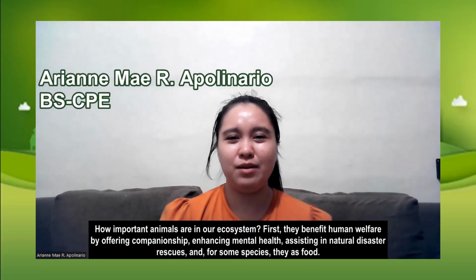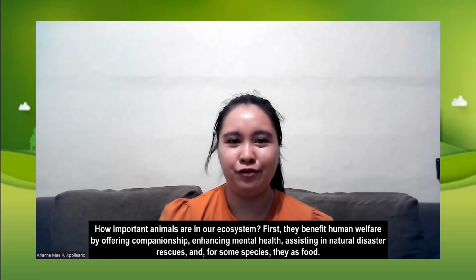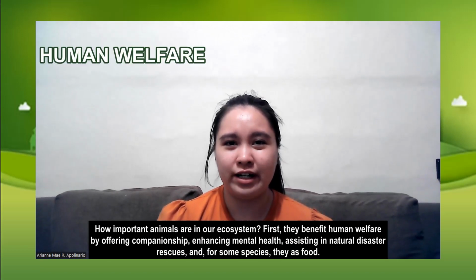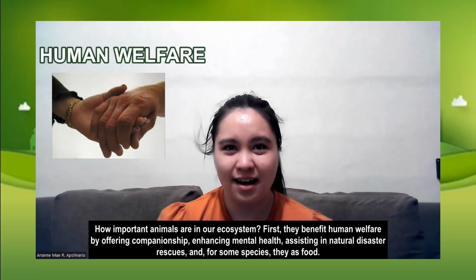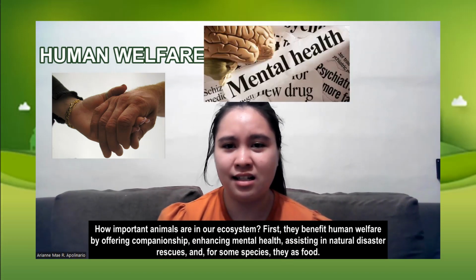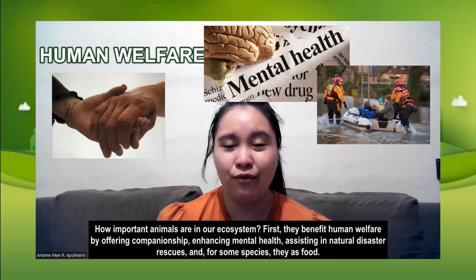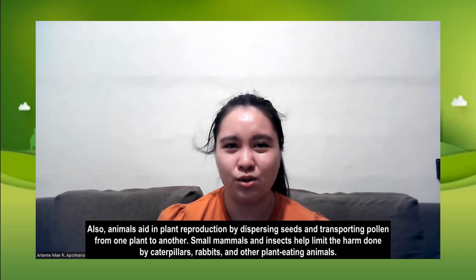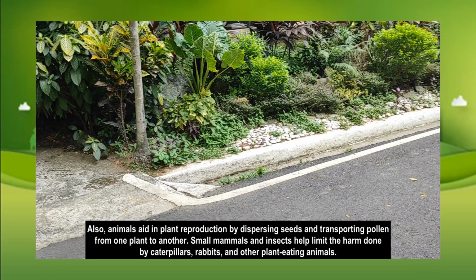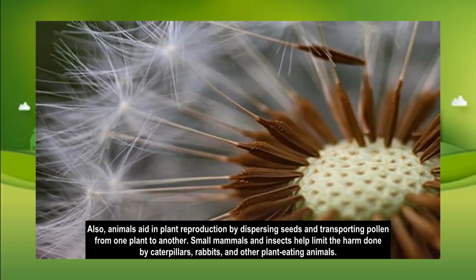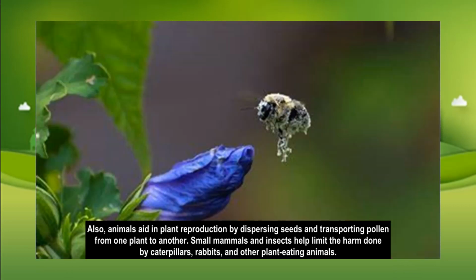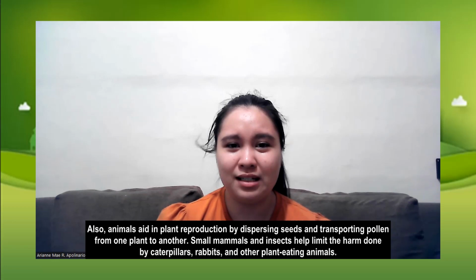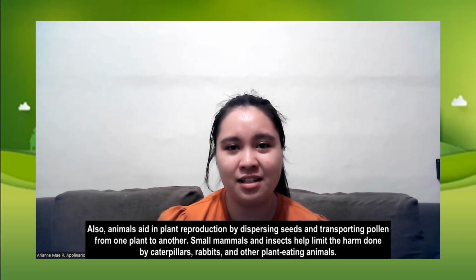How important animals are in our ecosystem. First, they benefit human welfare by offering companionship, enhancing mental health, assisting in natural disaster rescue, and for some species, they serve as food. Also, animals aid in plant reproduction by dispersing seeds, transporting pollen from one plant to another. Small mammals and insects help limit the harm done by caterpillars, rabbits, and other plant-eating animals.